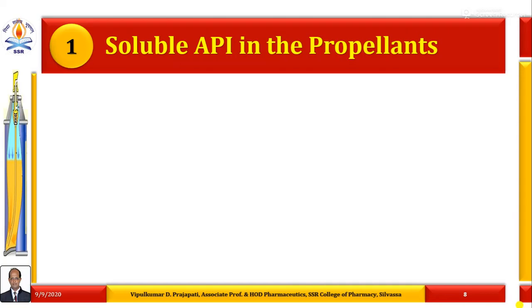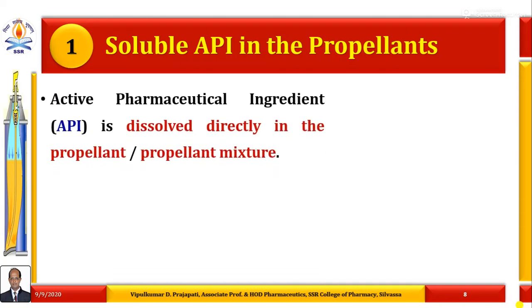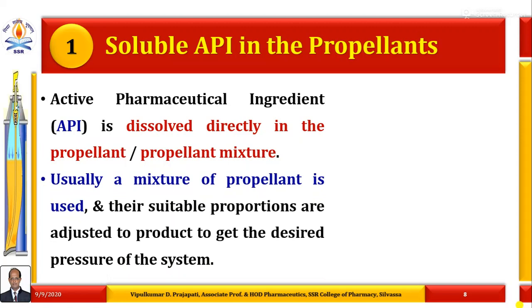So in the first case, soluble active pharmaceutical ingredient in the propellant, the API is dissolved directly in the propellant or a mixture of propellants. Usually a mixture of propellants is used. Why? Because suitable proportions are adjusted to get the desired pressure of the pharmaceutical aerosol system.